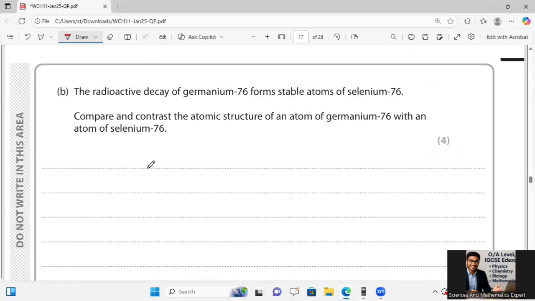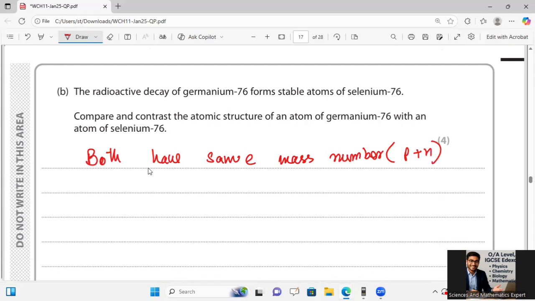After that, he is saying that the radioactive decay of germanium 76 atoms forms a stable atom of selenium. Compare and contrast the atomic structure of an atom of germanium 76 and an atom of selenium 76. So similarities: both have the same sum of number of protons and neutrons. Both have the same mass number. So I can say both have the same number of protons plus neutrons.